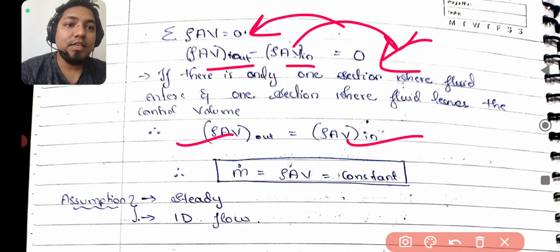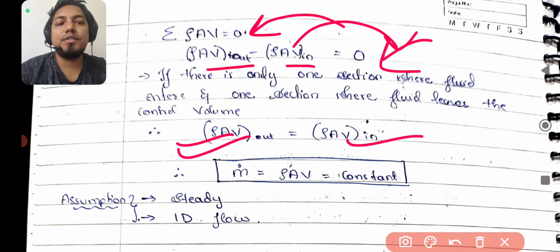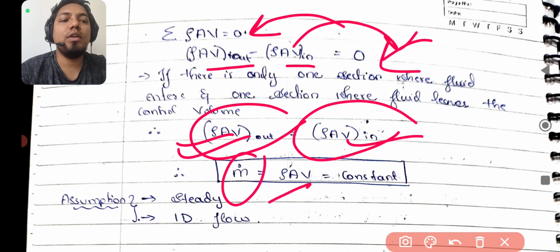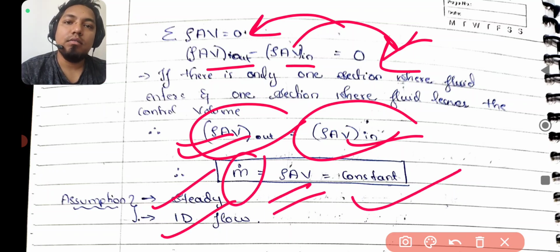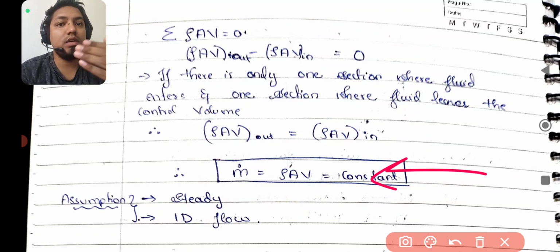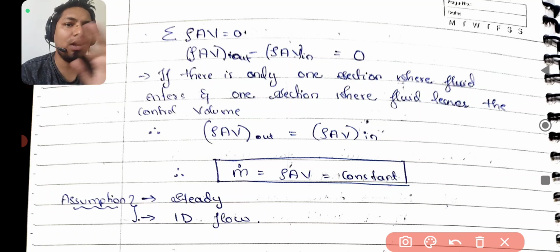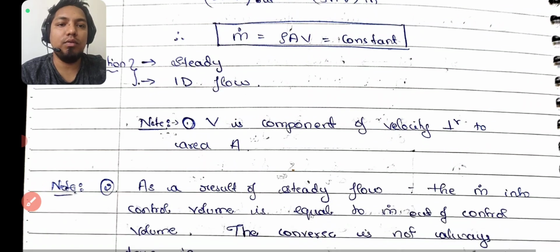So if there is only one section where fluid enters and one section where fluid leaves the control volume, then you can apply this. Okay, so you can see mass out is equal to mass in. It means mass flow rate, which is rho AV, is constant. So two assumptions we have applied here: one is steady, one is 1D flow. What did we not assume? Compressibility we did not assume, viscous and all we didn't assume. It means this final equation is valid for viscous, inviscid, incompressible, compressible, irrotational, rotational, for everything. Okay, because those assumptions are not here. Only steady and 1D flow assumptions are here.